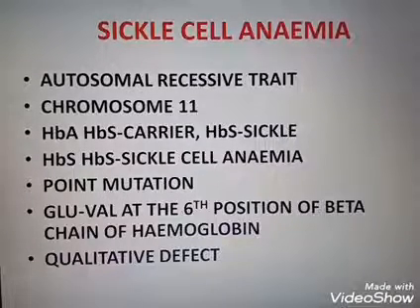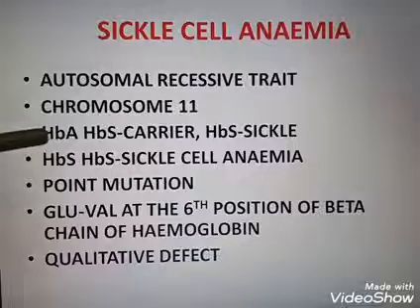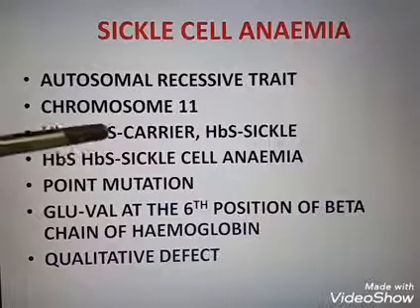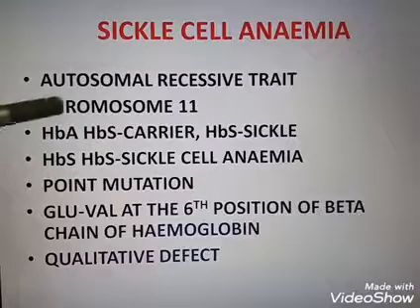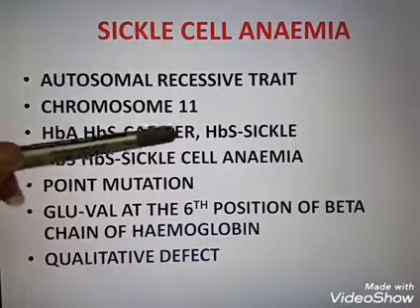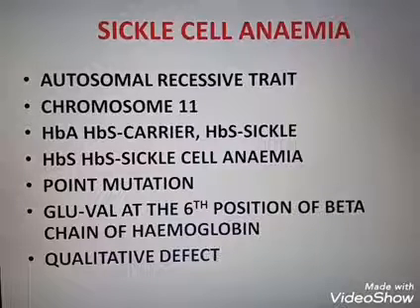HbA: Hb means hemoglobin. HbA means it is a normal gene. HbS means it is a sickle gene. So HbA HbS means the person is a carrier for the disease.